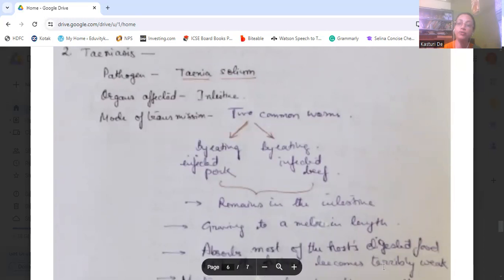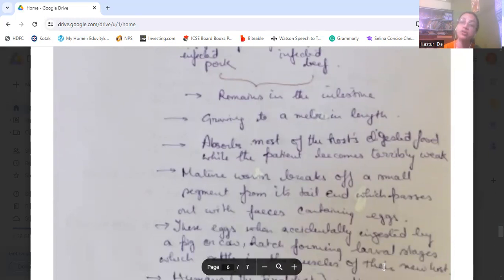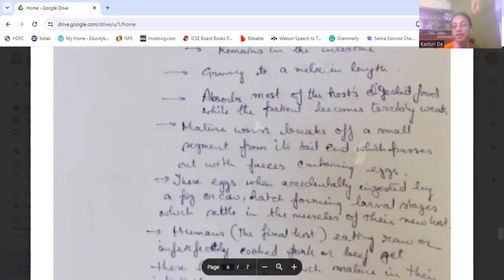Okay, both of them remain in the intestine and grow to about a meter in length. The tapeworm, which goes inside the intestine, grows to almost a meter in length and absorbs most of the digested food while the patient becomes terribly weak. The mature worms break off a small segment from the tail end, which passes out along with the feces and contains the eggs. Each segment contains eggs, and the small portion from the tail region is cut off and comes out with the feces of the patient.